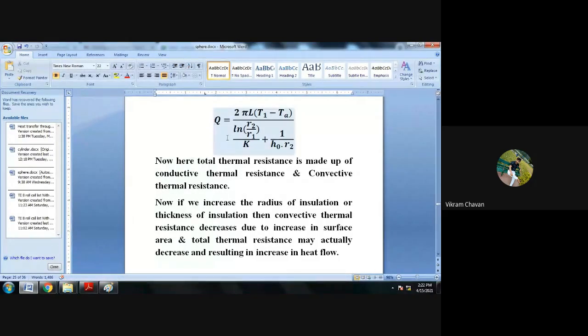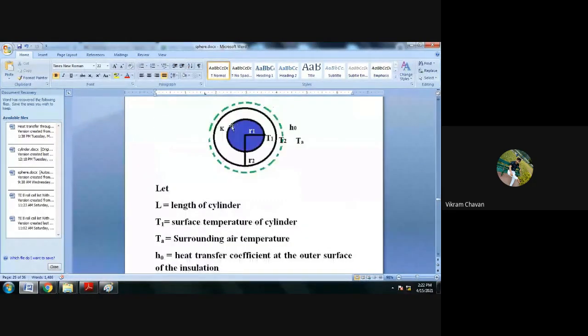What is interpreted over here, what it means? Okay, so in this particular diagram, whatever we have discussed about the wall case, if you increase the thickness of the insulating material over the wall, then the area remains constant.